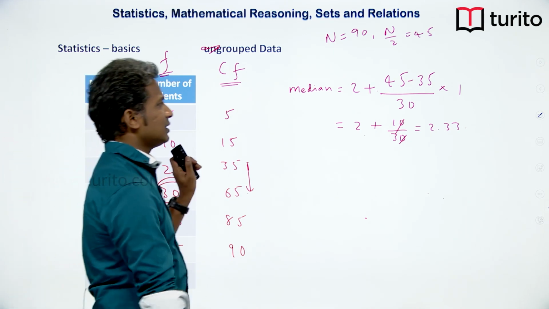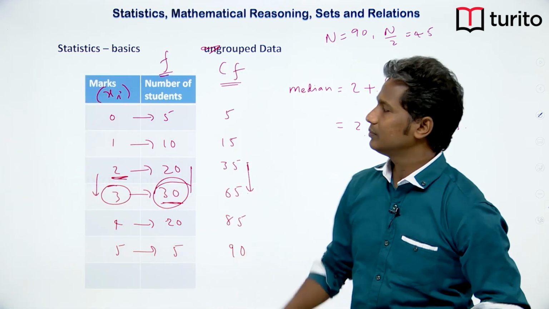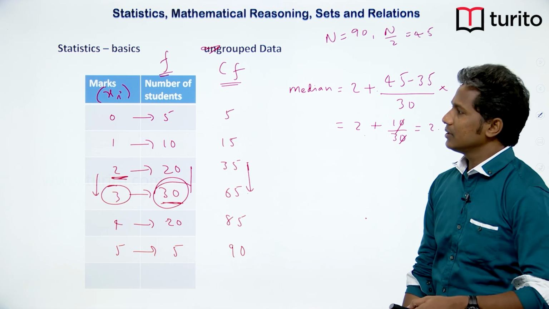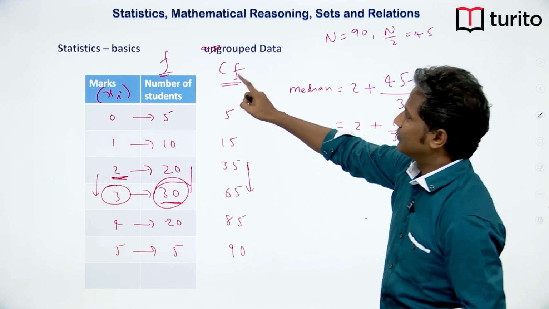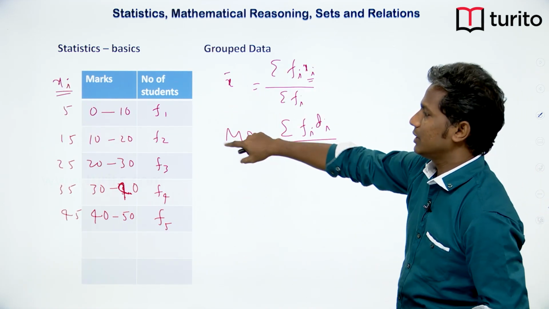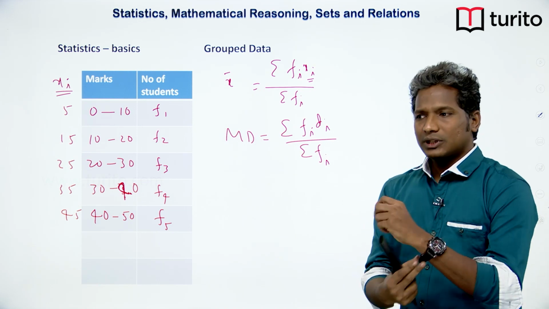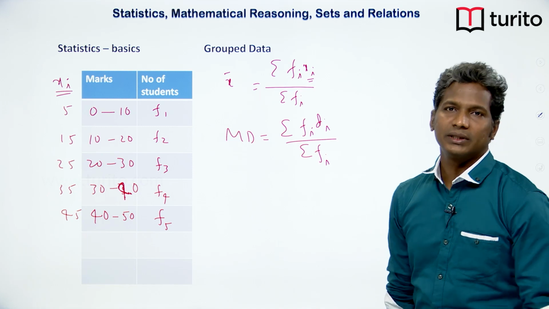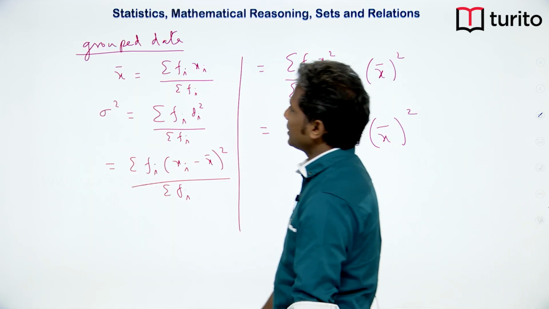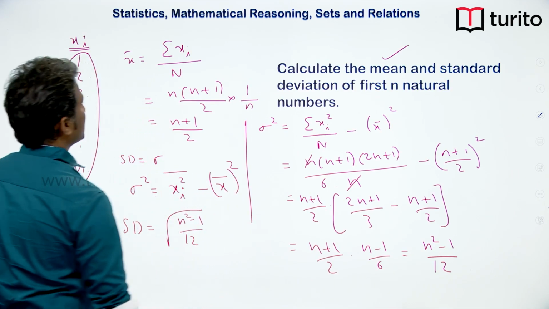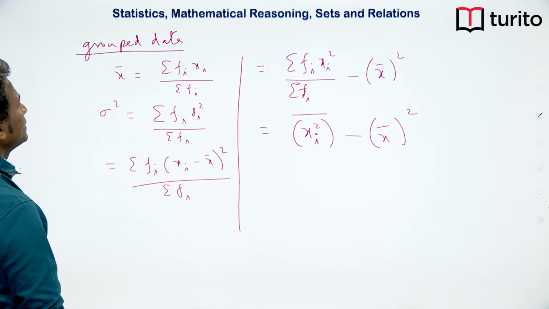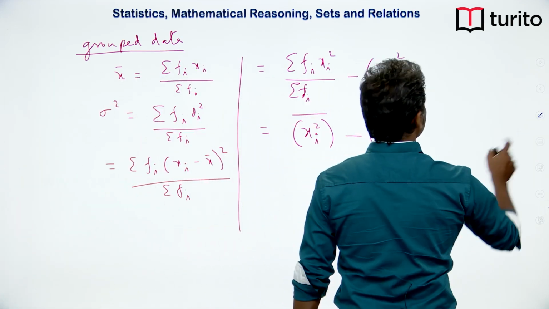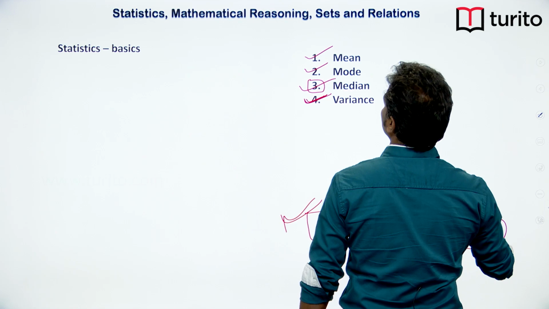This way we can calculate the median. Okay. So I hope the ideas are clear. This kind of group data generally confuses you when it comes to median, but here I have explained the method. Now let me explain another concept of statistics. Let me just remove this and explain another concept.